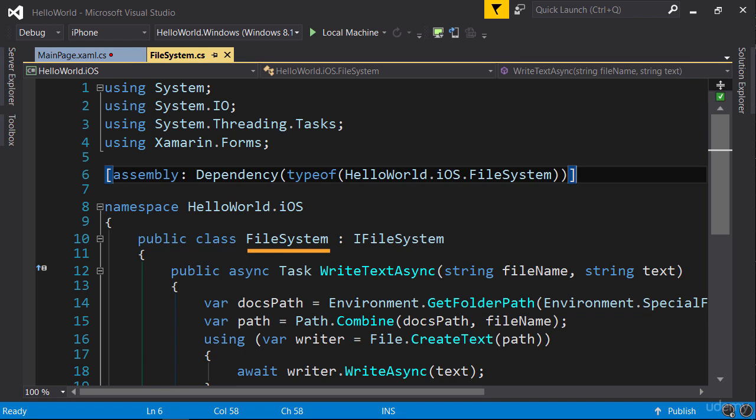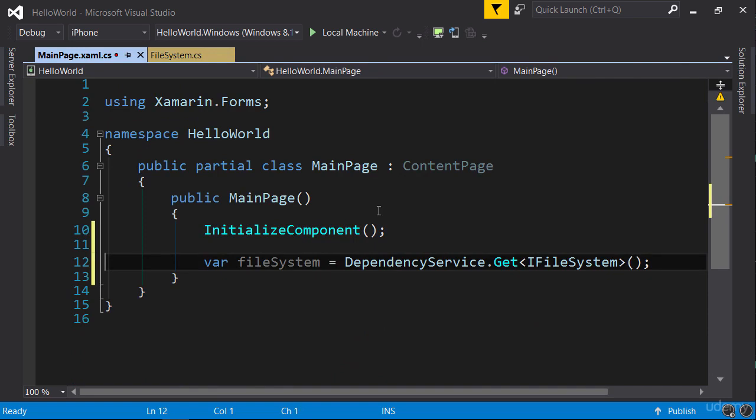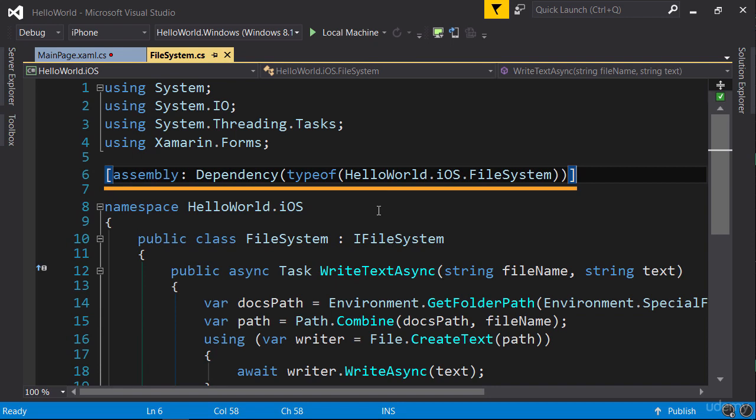With this attribute, we register this file system implementation with our dependency service. So when this assembly, the iOS assembly, is compiled, this attribute adds metadata to this assembly. Now back in our main page, at runtime, when we call dependency service.get iFileSystem, this dependency service looks at the assemblies that are available in the current folder and then scans their metadata. So if we register our type using the dependency attribute, it will be visible to dependency service. And then it will create an instance of this class and return it. So this is how dependency service works. All right, next we're going to look at PCL storage.